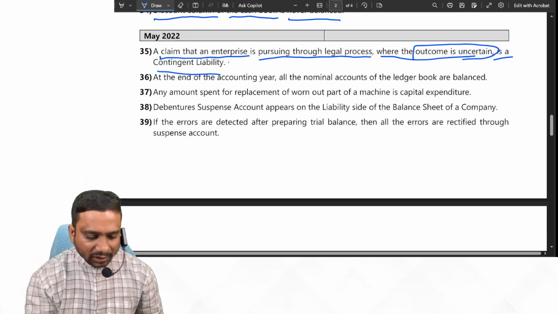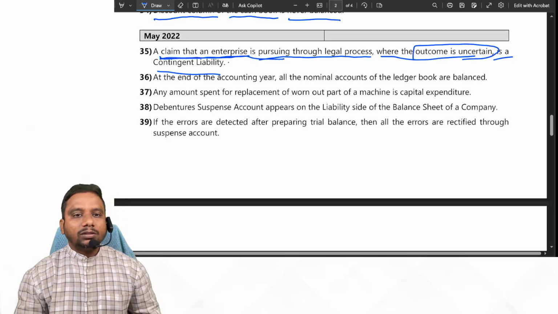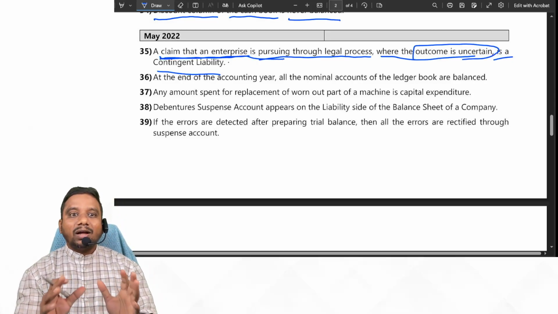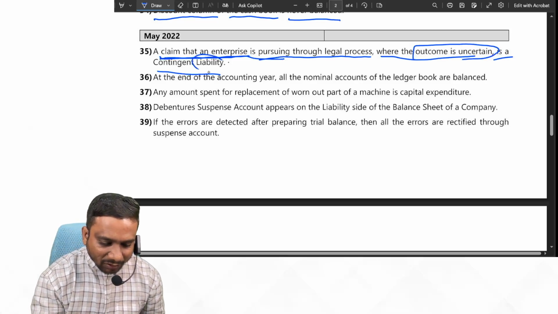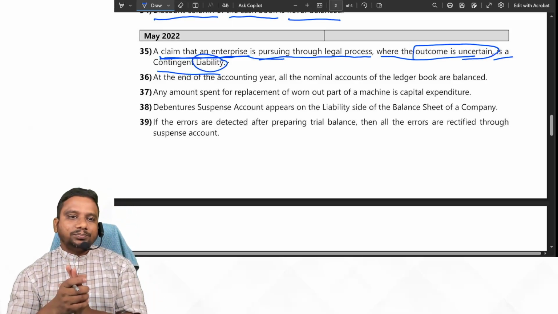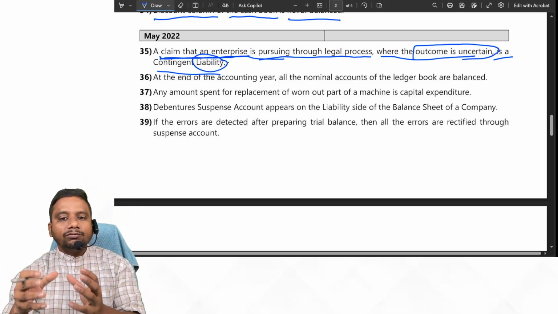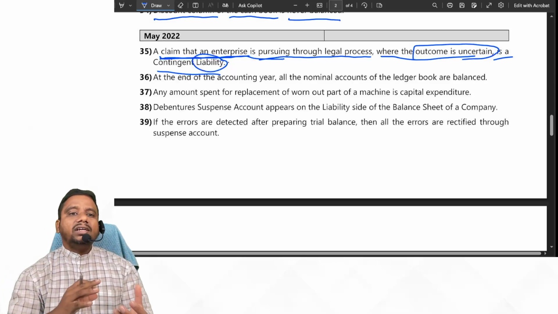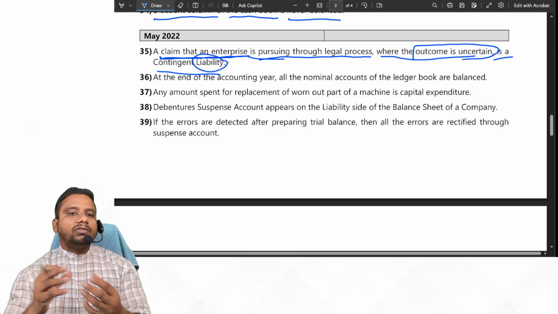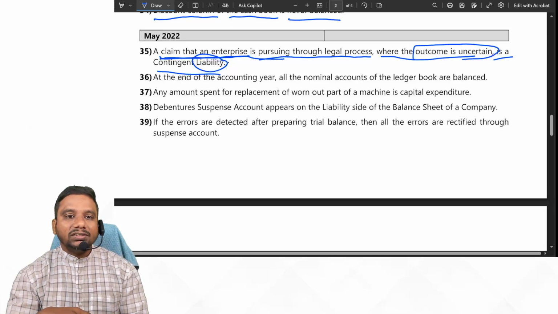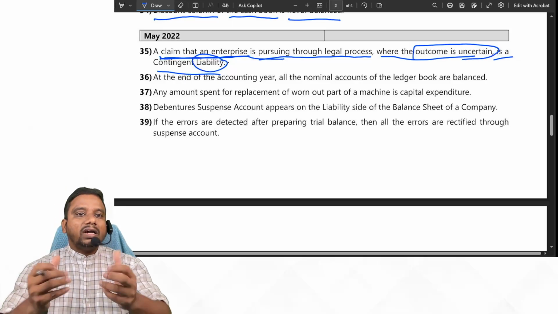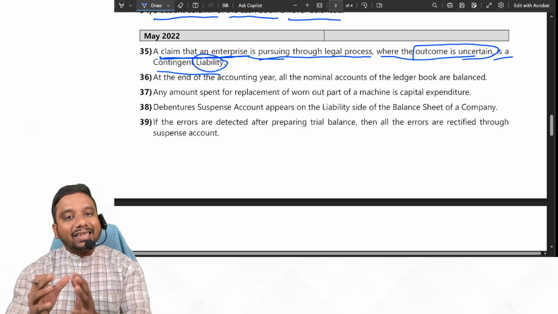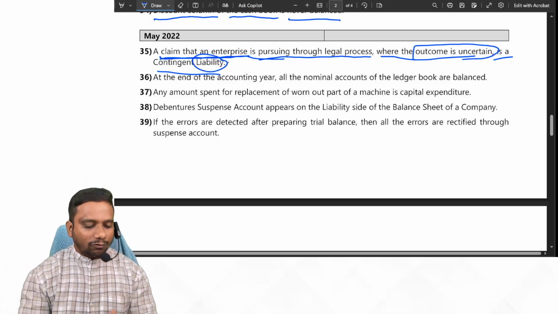Okay. Here they said a claim that an enterprise is pursuing. So that means we are fighting in the court. So it is a contingent asset. Sorry, it is my fault. It is a contingent asset. Suppose somebody has filed a suit on us, then it is a contingent liability. Here, we filed a suit on others, the opposite person. So it is a contingent asset. So the given statement is false.